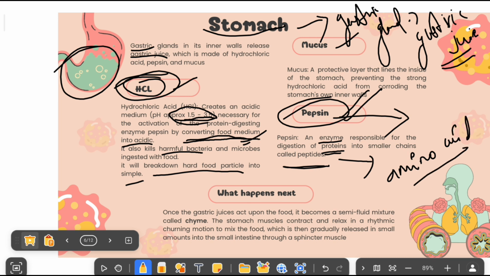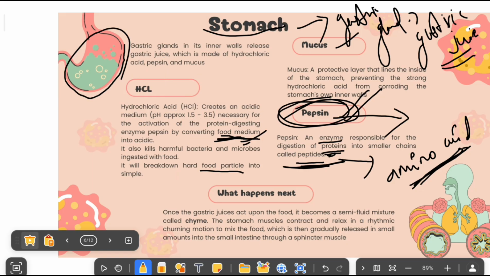So already you have learned in previous classes that amino acid is the basic building unit of a protein. So what will they do? Pepsin will break down the protein and convert it into peptidase. For this process, we need the acidic medium, so that this hydrochloric acid will convert the food medium into acidic.